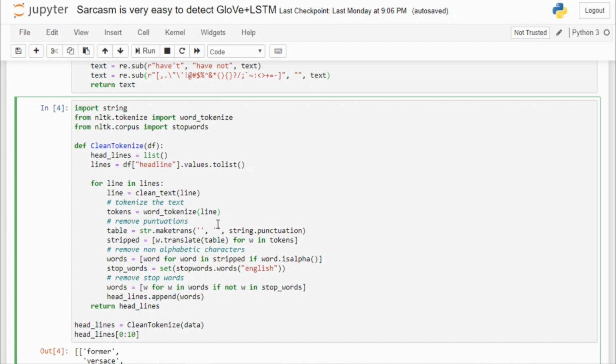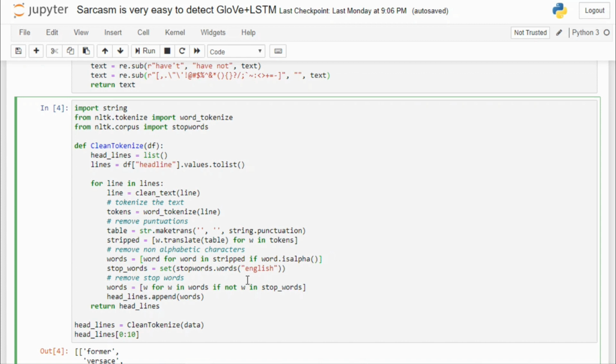Now remember that later I'm gonna use the Keras tokenizer also, but that will be for a different purpose. So here we are again removing every punctuation that might be present in the dataset. Then I am removing everything that is not an alphabet.